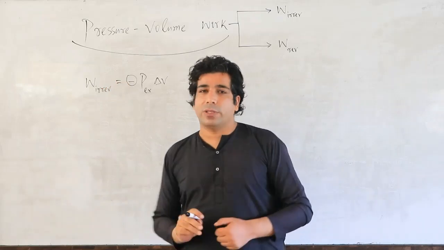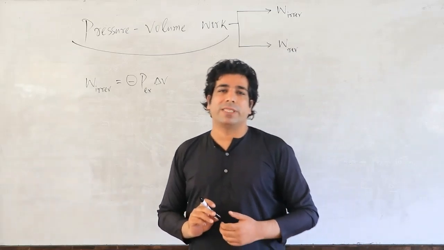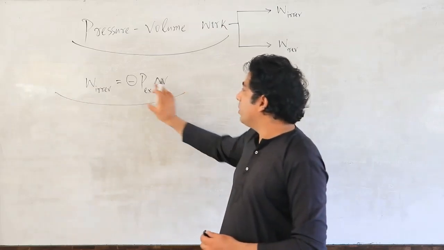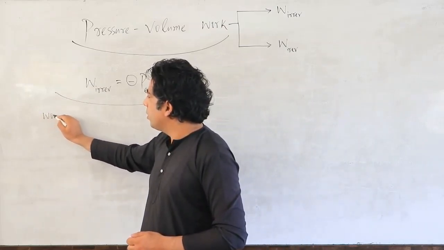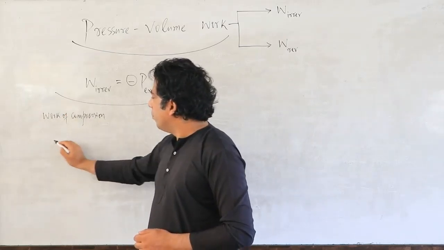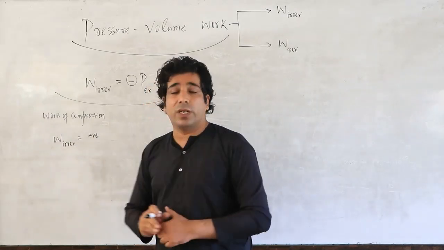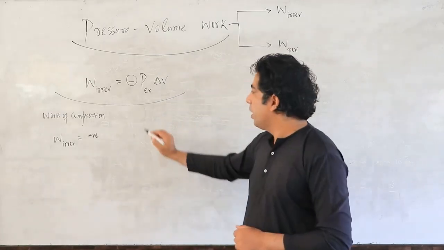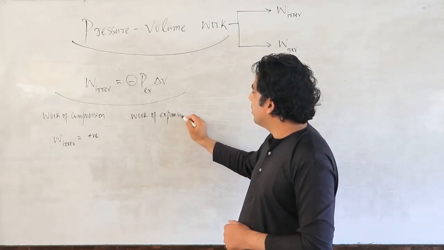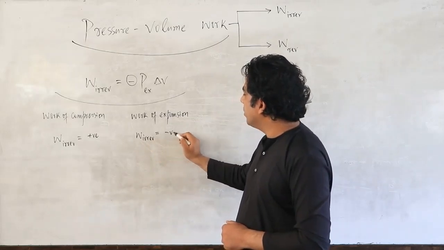So we spoke about the work of compression and the work of expansion in the previous class, but both were irreversible works. With respect to this expression, when we spoke about work of compression, our final expression was work irreversible is positive, that is, work done on the system is positive. And when we spoke about the work of expansion, the work irreversible was negative.